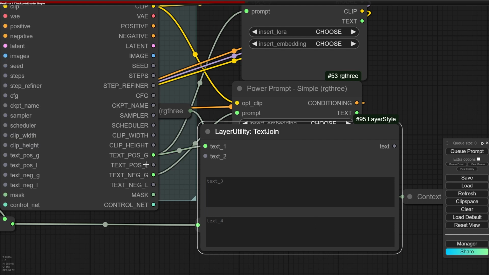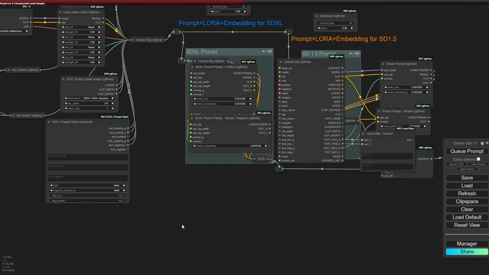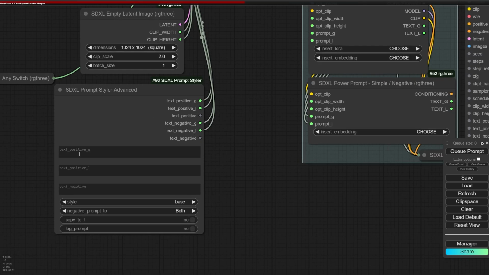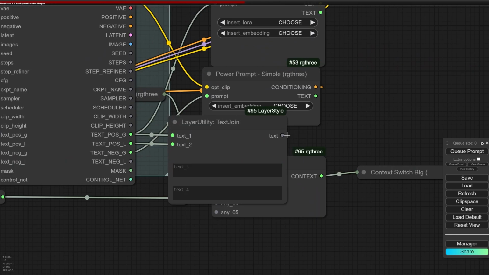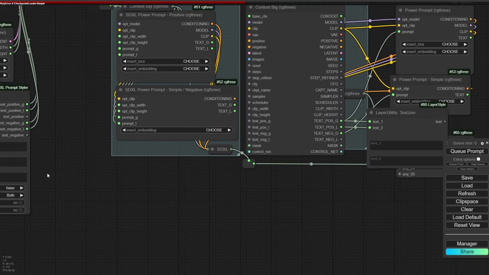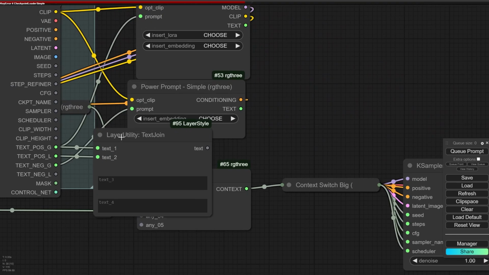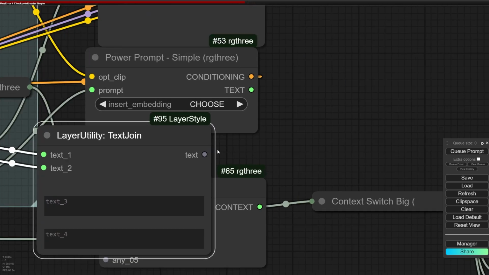So I will connect text positive L and text positive G. Now I have to test whether it is working well or not. So here in the text positive G, I am writing QQQ, and here I am writing FFFFF. So if in the output I can see both Q and F, after that I can make sure that it's working well.